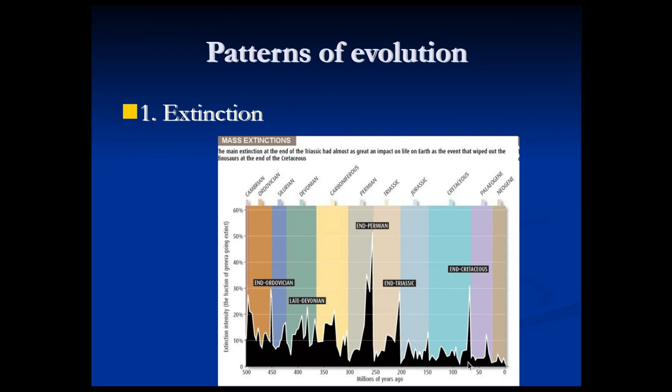It was probably a gigantic asteroid or something that hit the Earth and caused massive climate change that lasted for many, many years and dramatically changed the environment. The dinosaurs and other species were not able to evolve quickly enough to keep up with that change because it happened so suddenly, practically overnight, and a great many of them went extinct. That was not the greatest mass extinction that's ever occurred, though. There was an even bigger one long before that at the end of the Permian era. In some places, I think it's aquatic species, something like 90% of them went extinct.